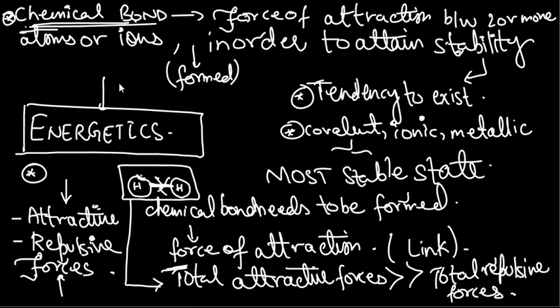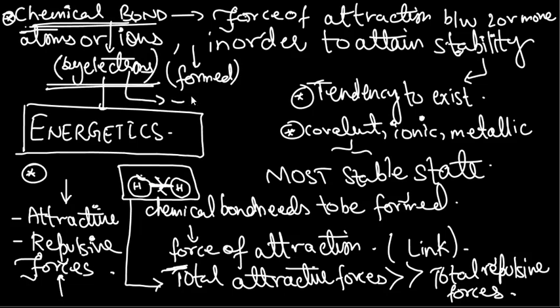Basically, I told you in the beginning that a chemical bond is actually formed by the electrons. Just remember this fact, that most of the time you'll see a chemical bond being formed by the electrons, and electrons are negatively charged species. Okay, let me take another diagram. Let's say these are the two atoms we have, and there are certain electrons over here. Just an example, this is not a special type of bond, just an example to explain a concept.